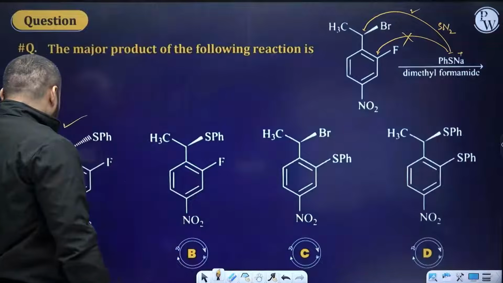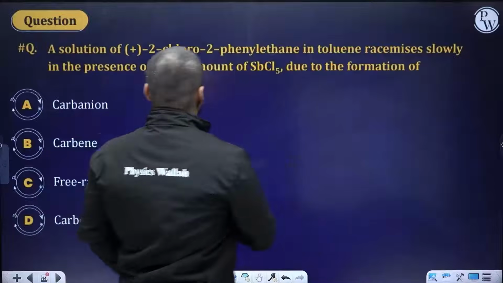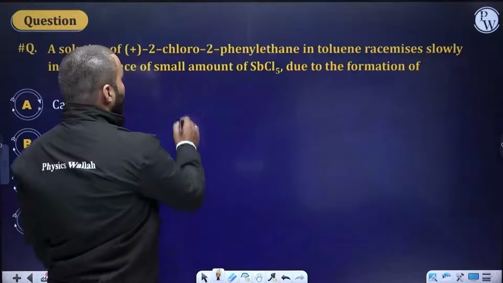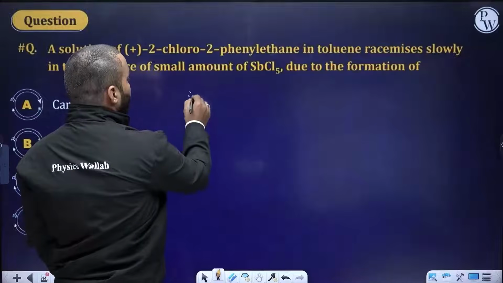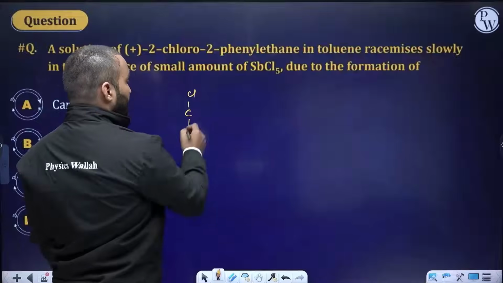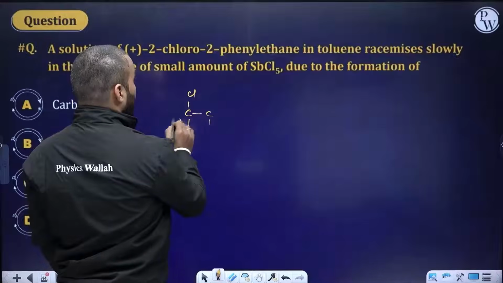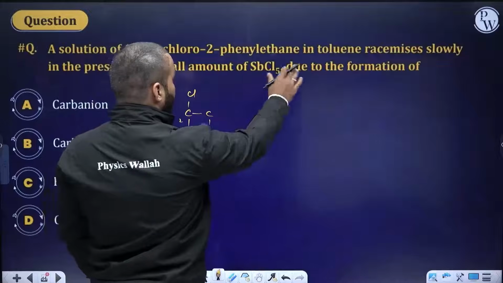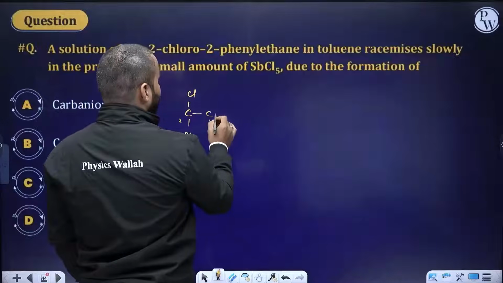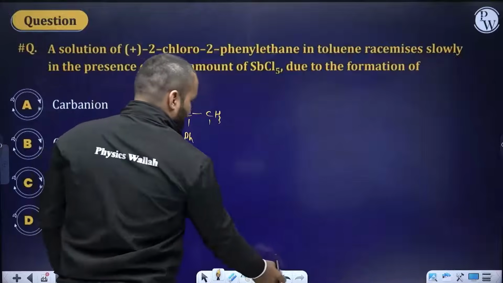Clear? Now, second question. It says a solution of plus 2-chloro-2-phenyl ethane. Phenyl is represented as Ph, correct? So this is my carbon number 1, this is my carbon number 2. It says phenyl ethane is produced. Phenyl ethane means it will be CH3.